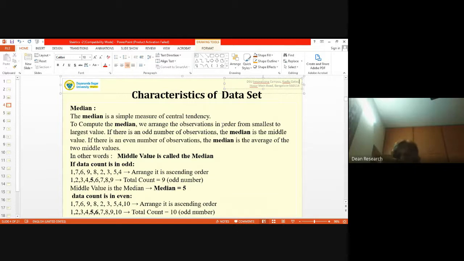Now there are two cases. If there are n values where n is an odd number, then the middlemost value in the ordered set of data will give you the median. It is not that way if n, the sample size or the number of data in the data set, is even. In that case, you will not have a single middlemost number. Instead, you will have two values in the middlemost position.